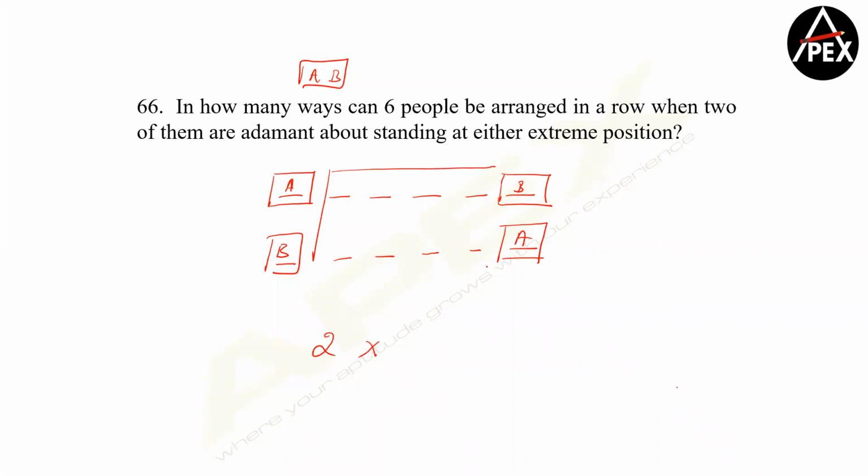Now in between, what do we have? We have four other people with no other condition in four places. So four people in four places will be nothing but 4 factorial, and therefore your answer becomes 48. Is this point clear? Quick responses, please. Yeah, perfect. So let's move forward.